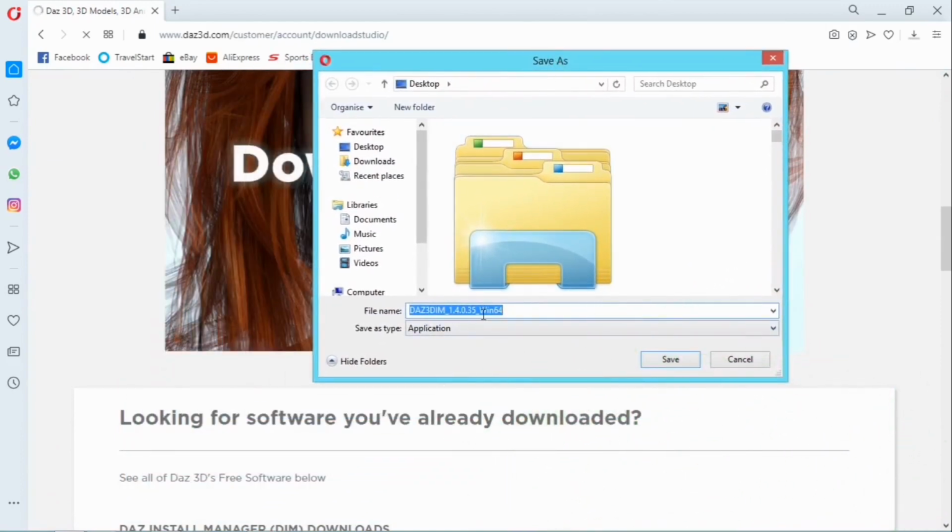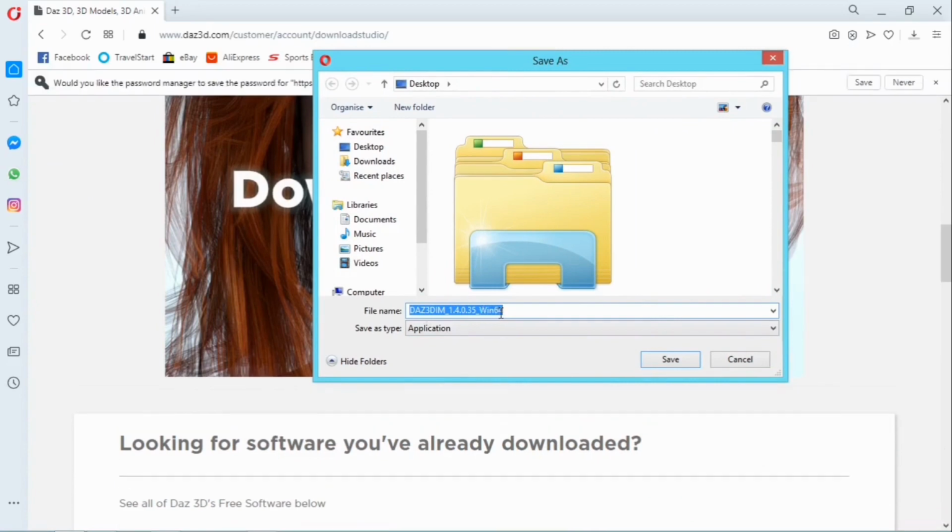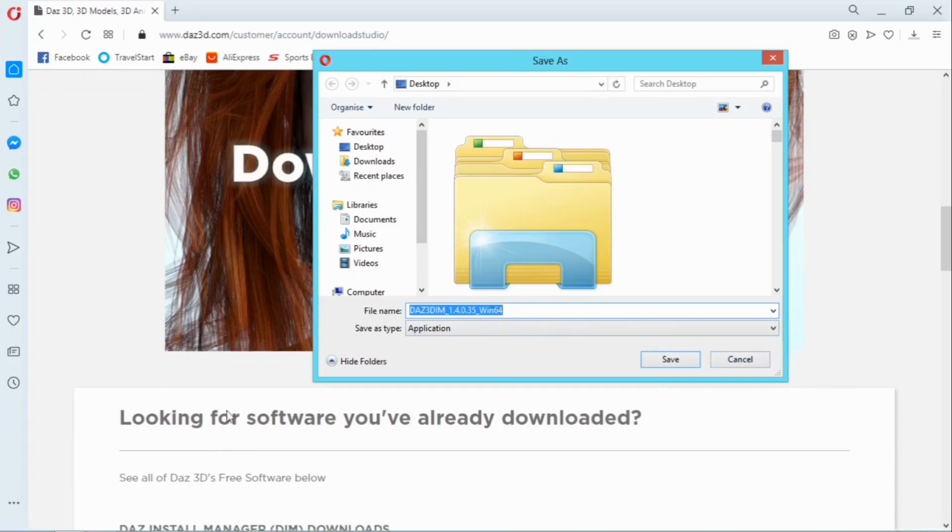Now notice this is Windows 64-bit. If your system architecture is running on 64-bit, then all you need to do is just select save. Are you with me? But if your system is running on 32-bit, make sure you cancel this and change it.